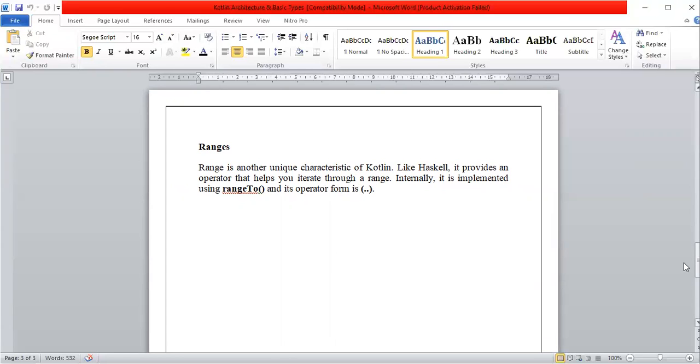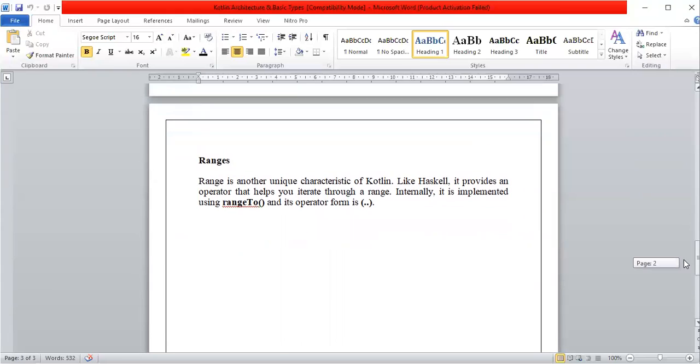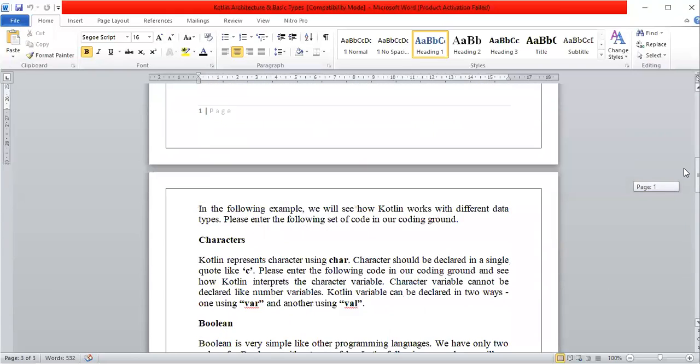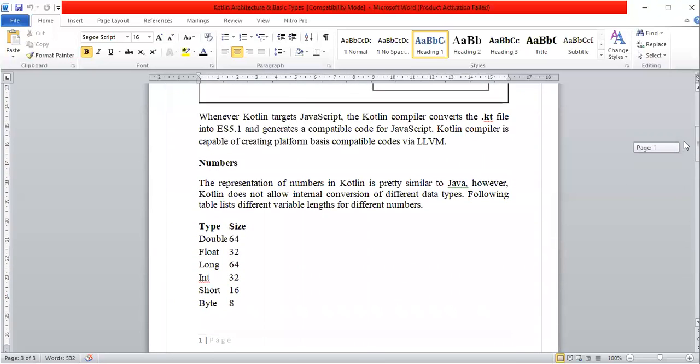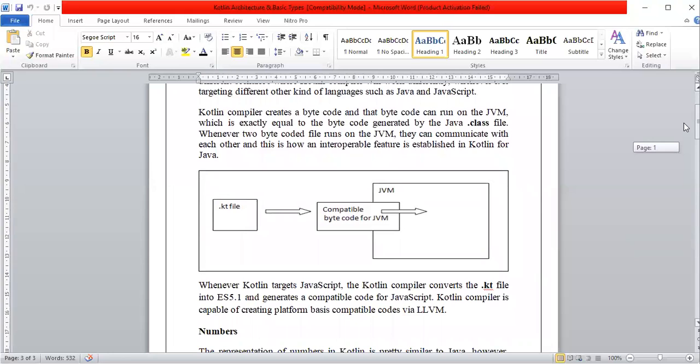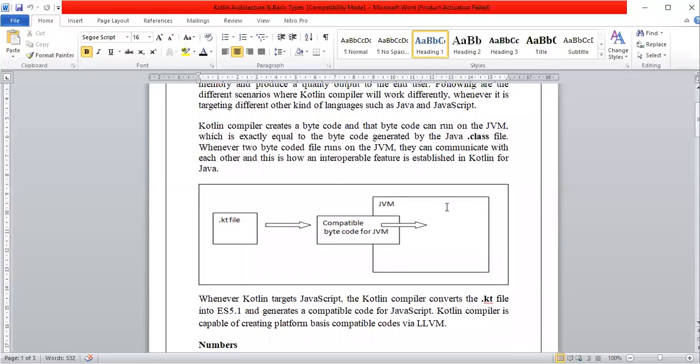So these are the basic data types we have: ranges, collections, characters, arrays, strings, booleans, all sorts of basic types. And this is a very basic architecture in which .kt converts into bytecode to run on the JVM, making it compatible to run on the Java virtual machine.